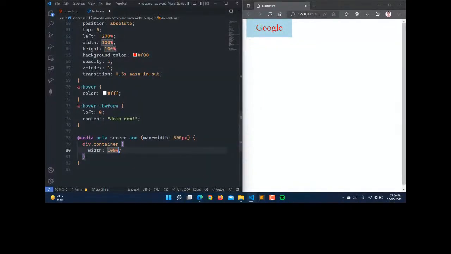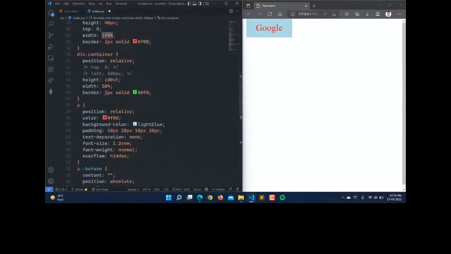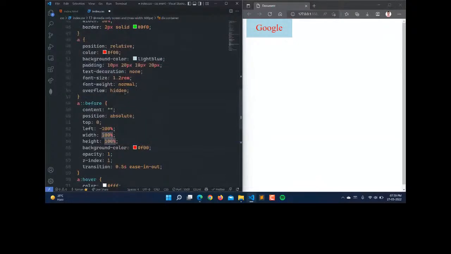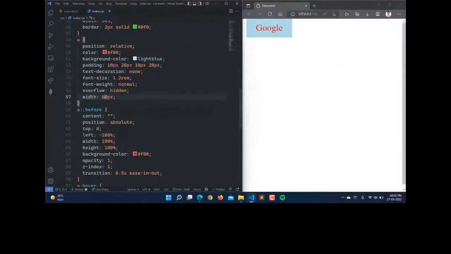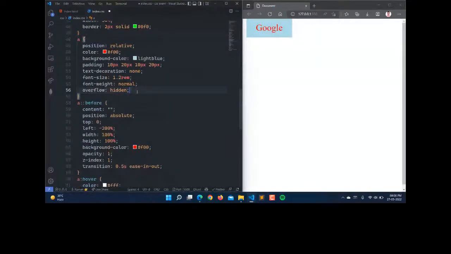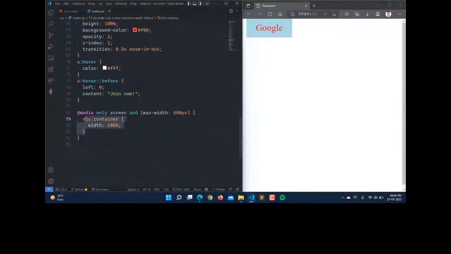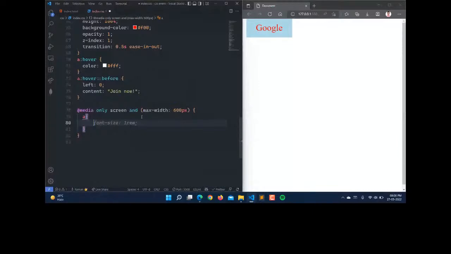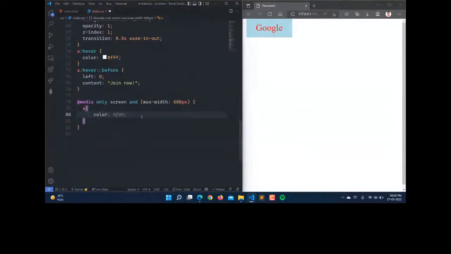Like here I'm using the anchor tag. So anchor tag, and by default let's set its width. Width by default I'm setting as 60 pixel. Let it be 60 pixel. So on max-width for the anchor tag, there we have to change the color. We have to change the color to green.